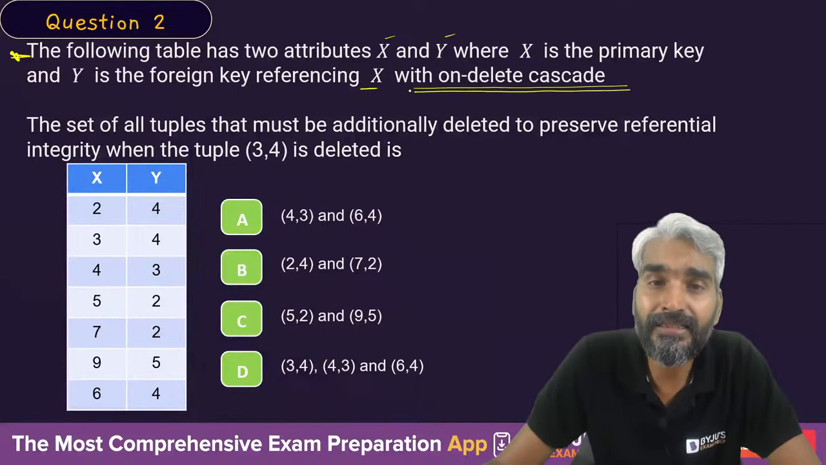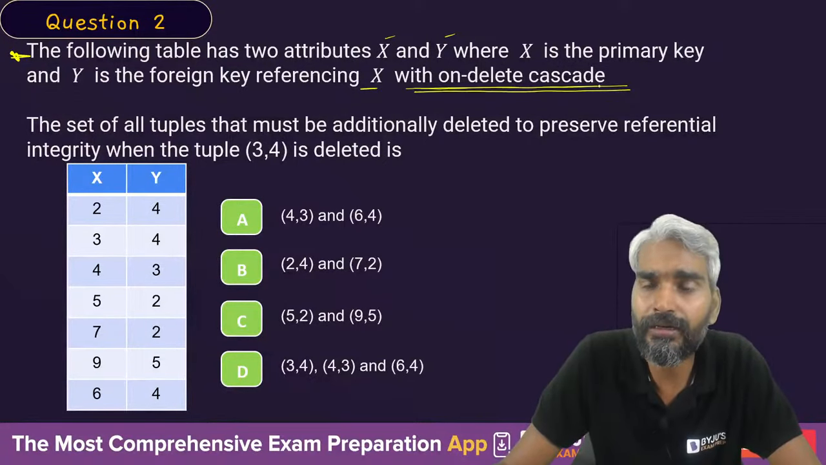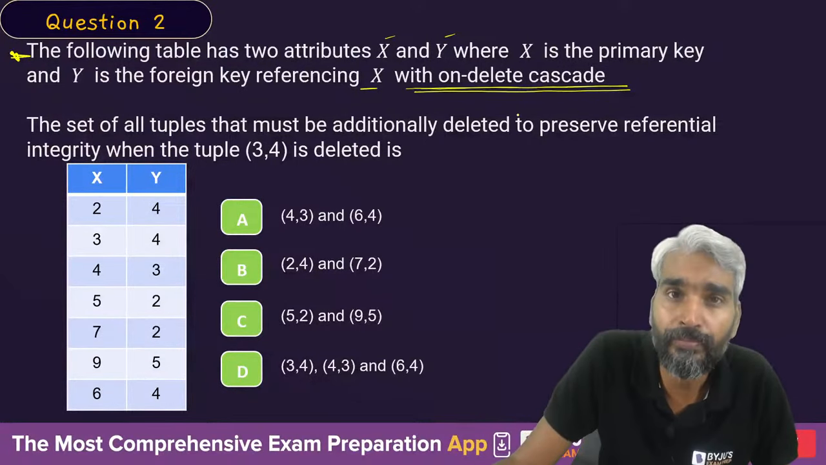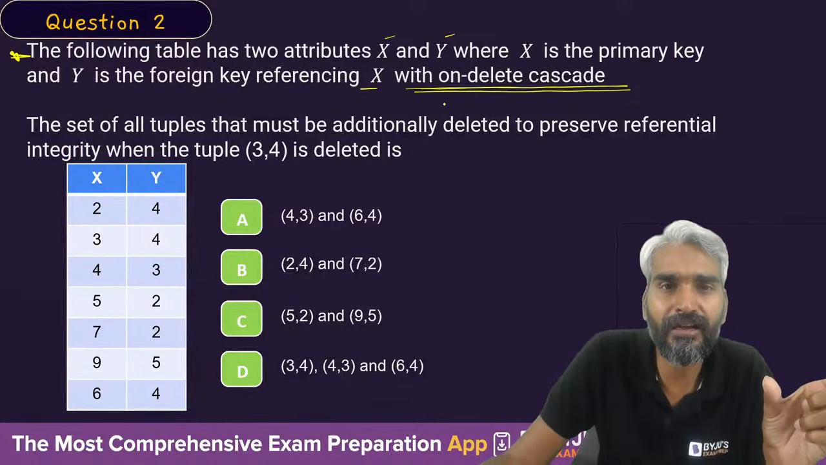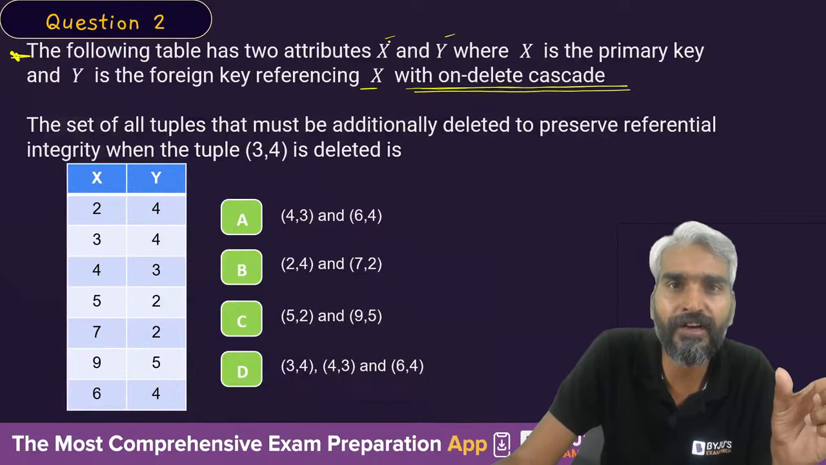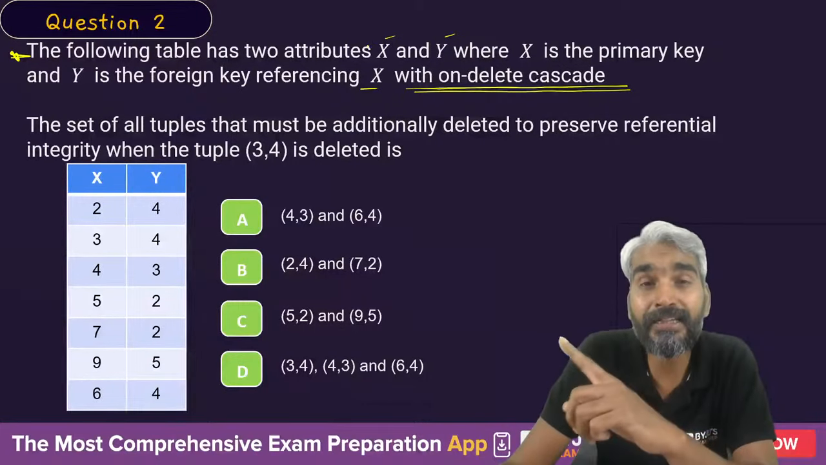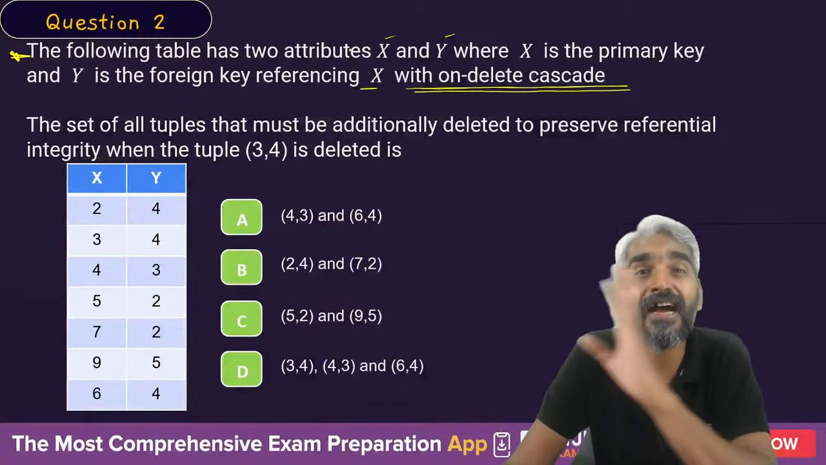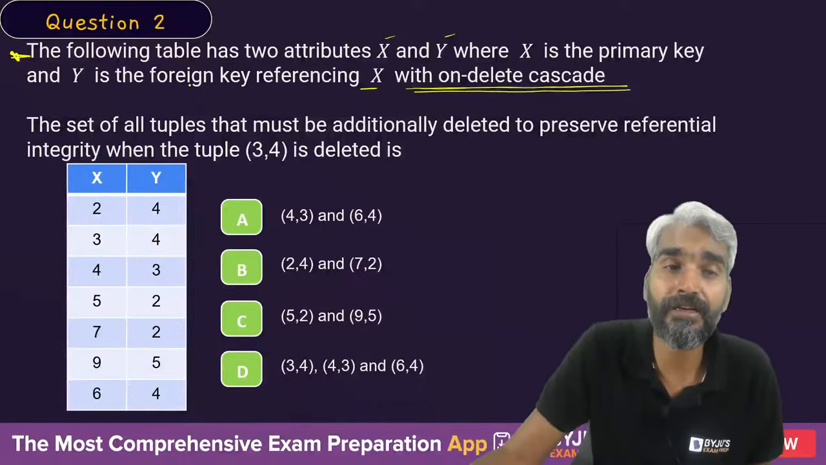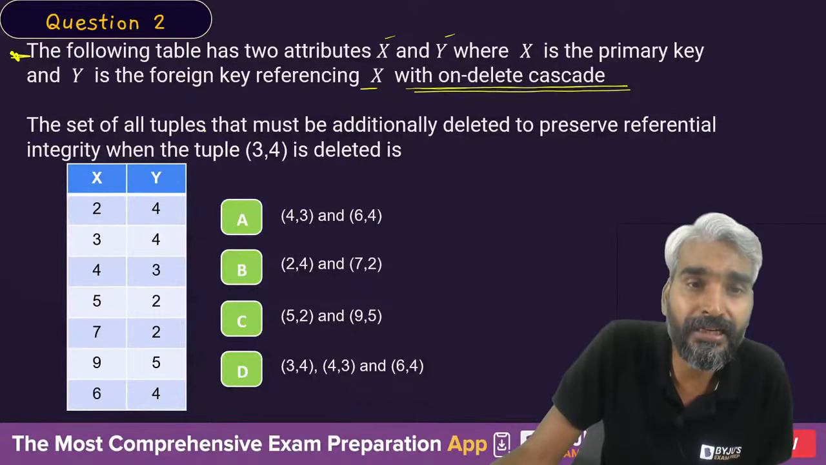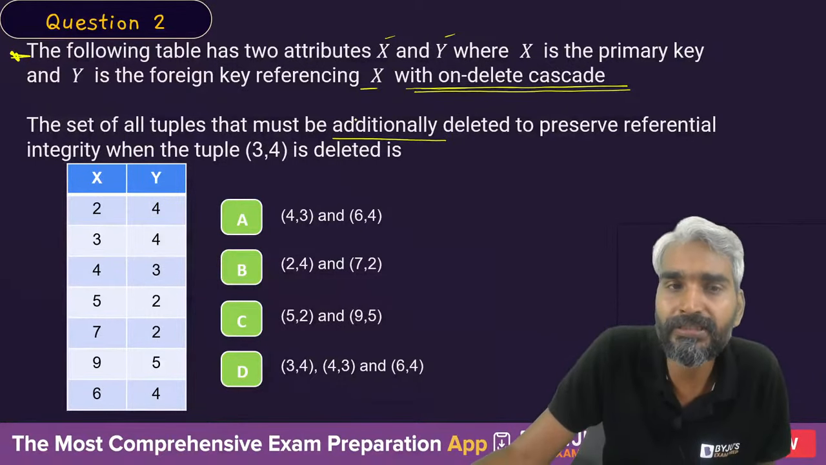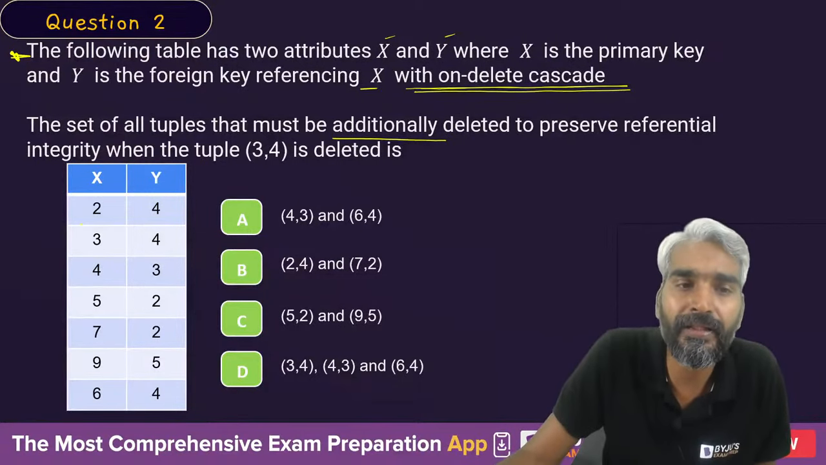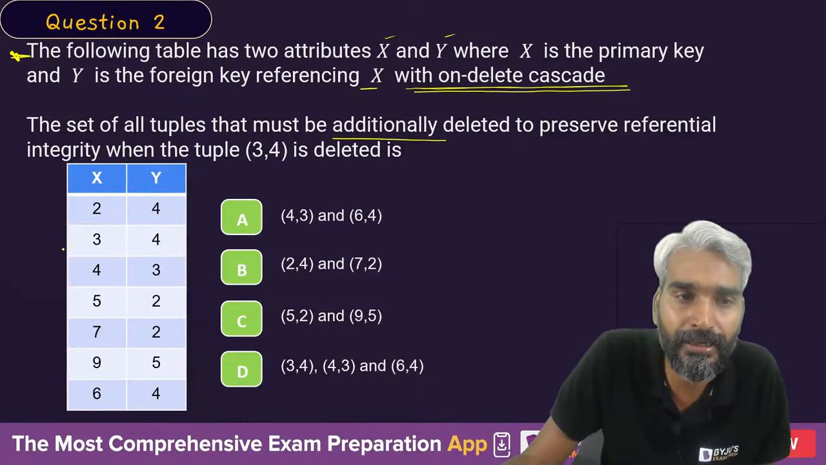Now, the next one is on delete cascade. If an integrity violation occurs because of deletion of a tuple, then also delete the tuples where the violation is occurring because of the deletion of that tuple. So let's try to understand. The set of all tuples that must be additionally deleted to preserve referential integrity when the tuple 3, 4 is deleted. So we are actually deleting this tuple 3, 4.